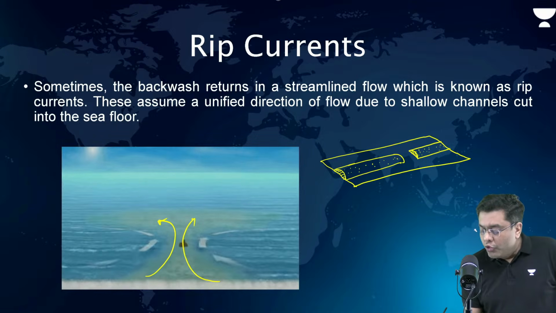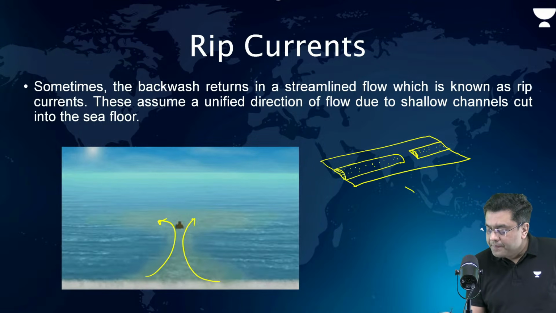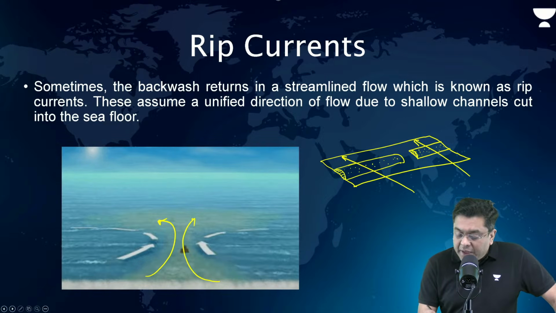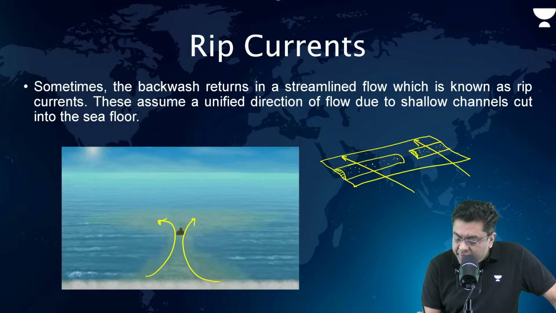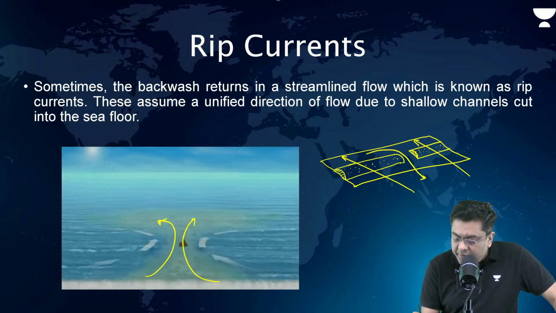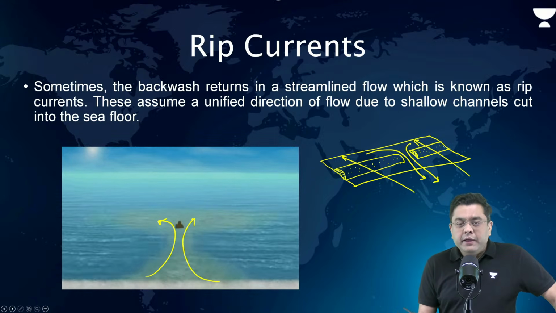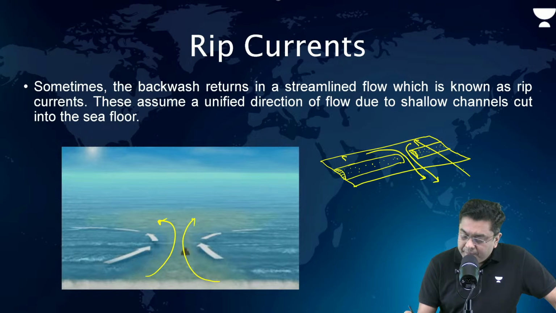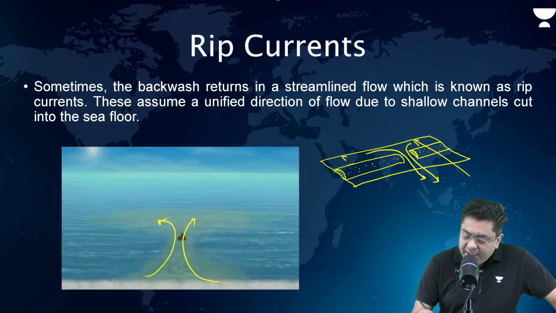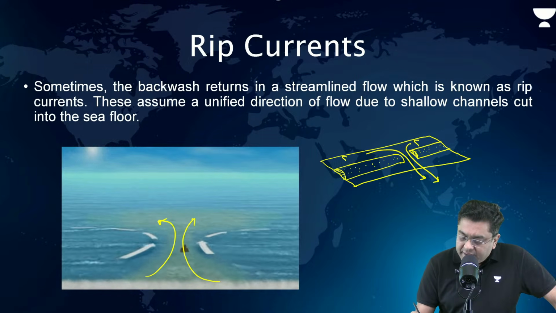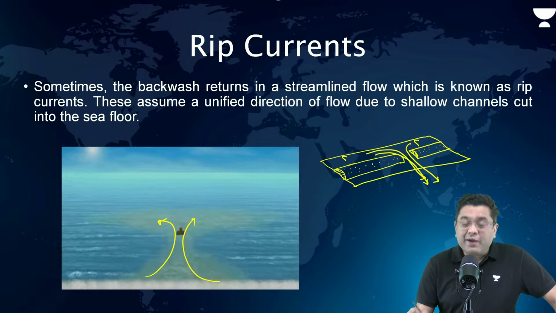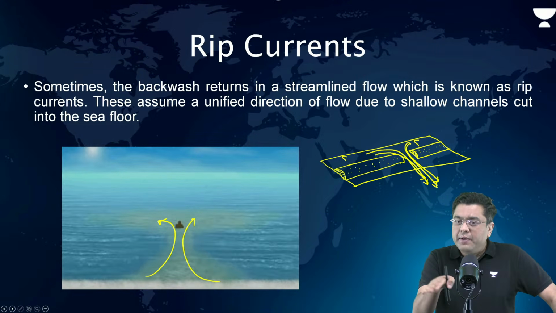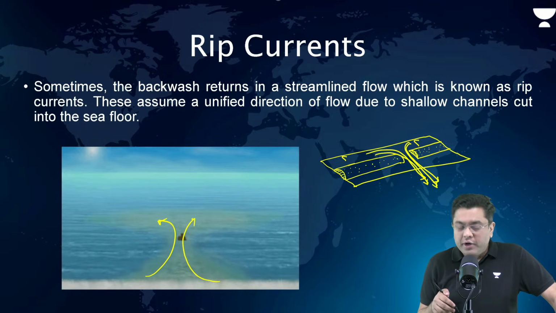Okay. So the ocean water comes here and creates a swash. But for the ocean water, it is always easy to return from this particular gap. So, regardless of where the swash is created, this region will consistently have a backwash that generates a continuous backward flow, or a rip current.